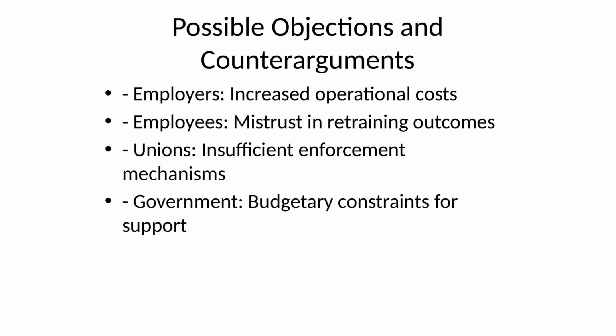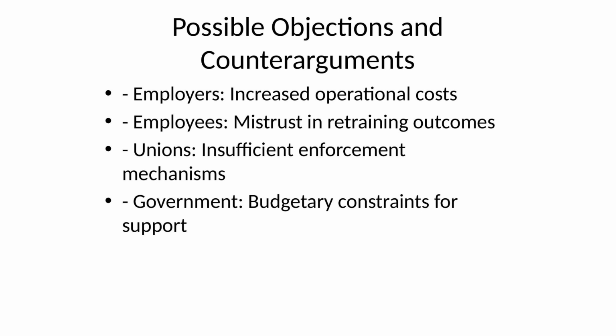Despite the benefits, the proposed AI Redundancy Protection Act may face criticism from multiple stakeholders. Employers may argue that the legislation imposes additional operational costs and reduces agility in tech adoption. However, these costs are investments in workforce sustainability and may prevent long-term issues like high turnover or reputational damage. Employees may fear that retraining will not lead to equivalent or better job opportunities. To address this, quality control and outcome tracking of training programs must be integral to the policy.